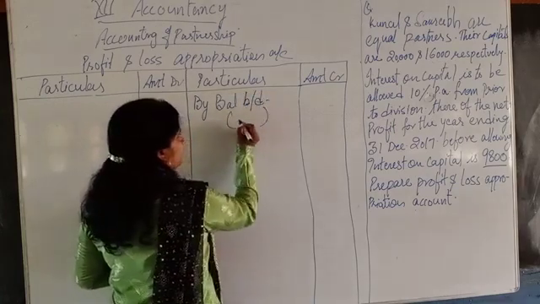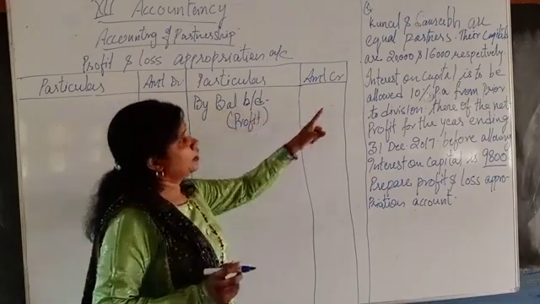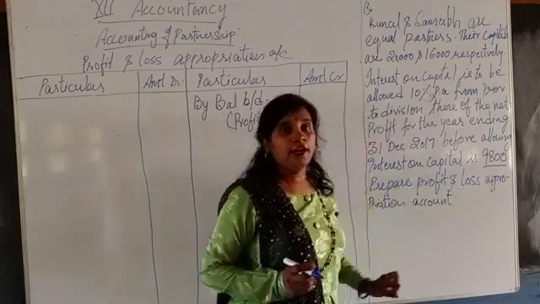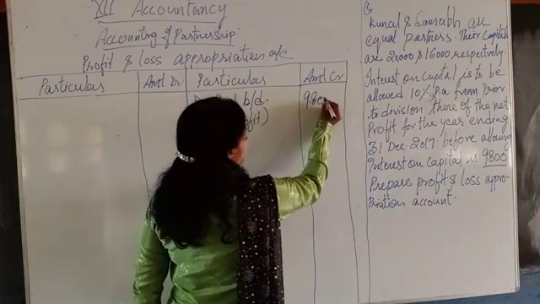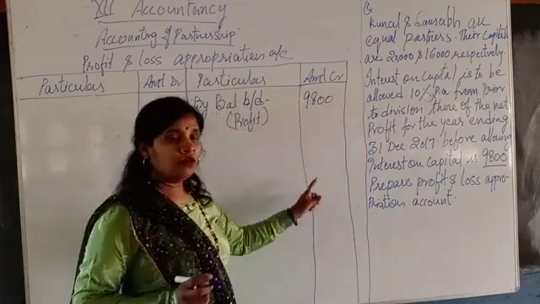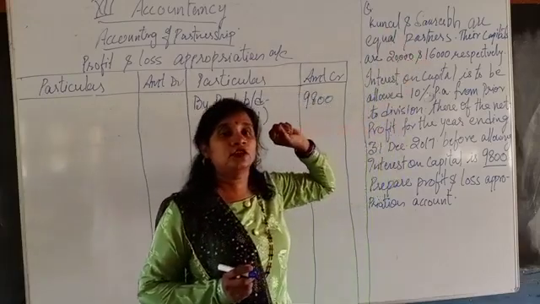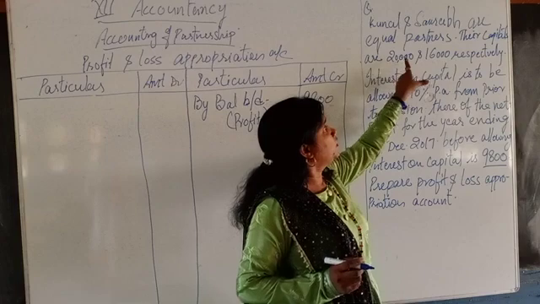In the bracket we will write profit. So in our question, what is the profit of the year? The profit of the year is 9,800, which we write here.